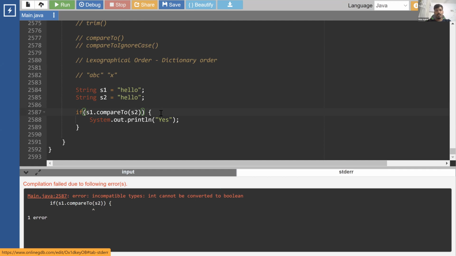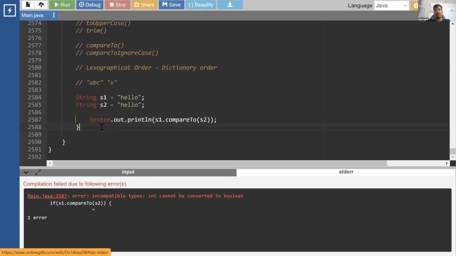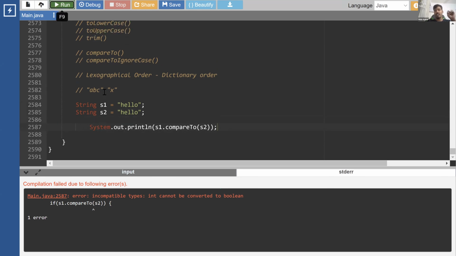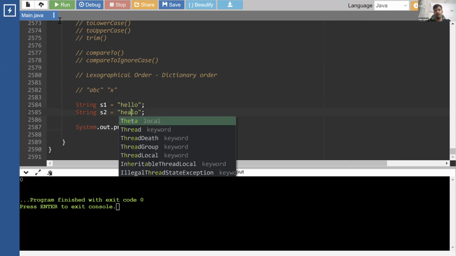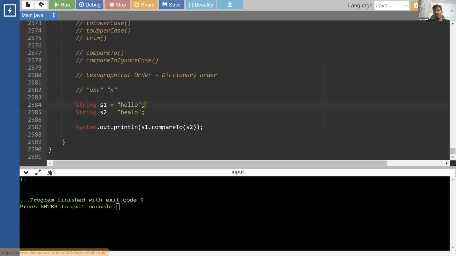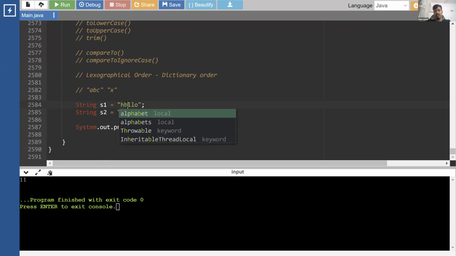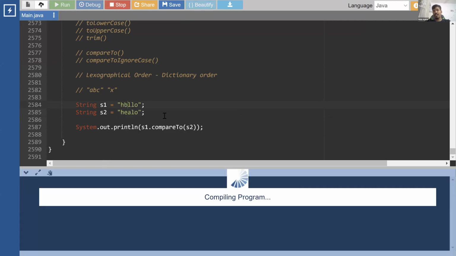Okay, so int cannot be converted. Actually, sorry, why are we doing this? Let me copy this here. Let me just try to do it. So you actually don't get an integer value like you were getting for equals, which was just telling whether it is equal or not. Here you'll get a numeric value like 0, +1, -1, +2, -2, -5, something like that. So let's say if I put A over here, you will actually get a positive value in this situation, which is 11. Now, if I change this to B, you start getting a negative value.